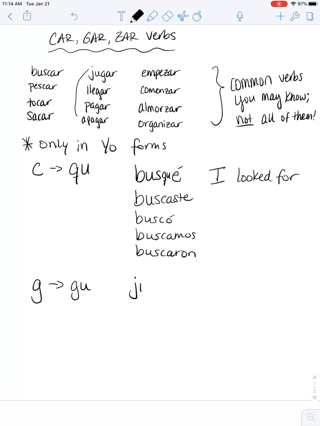Let me show you this without a change. Jugar will be our example. If I want to say I played, normally we would just add this E with an accent. However, this would be pronounced juje, gibberish. So in order to get jugué, we change the G to a GU, jugué. I played.